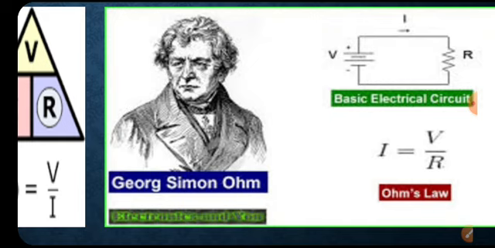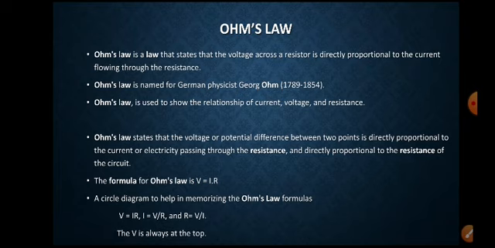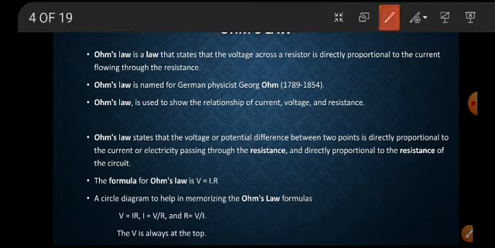This is the basic electrical circuit in which the two ends of the conducting wire are attached to a battery or voltage source. Here at end A and end B, a potential difference V is applied. Then the current passing through the wire is I.